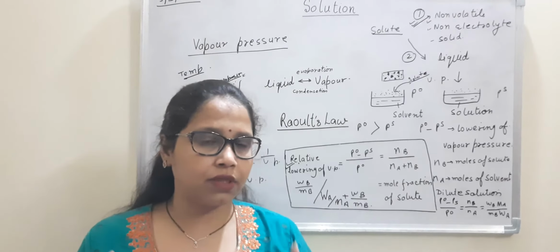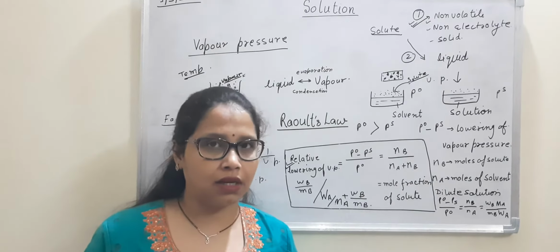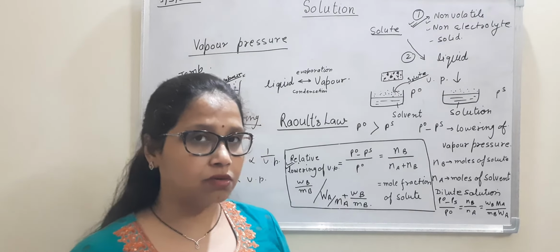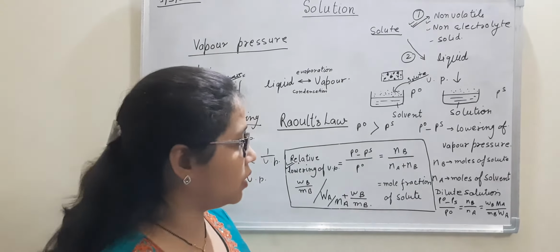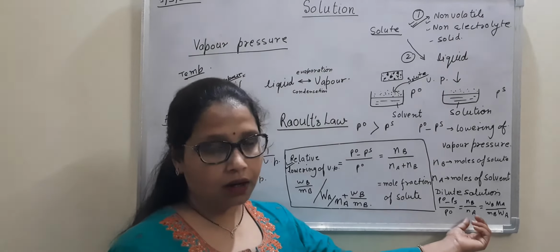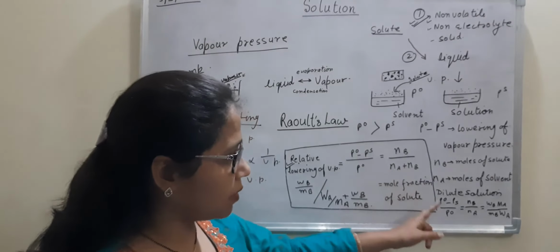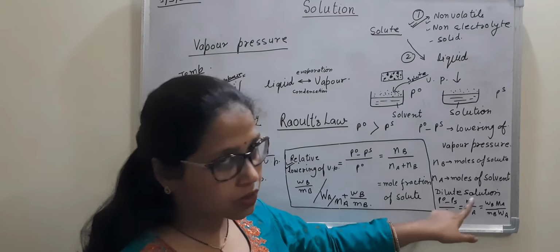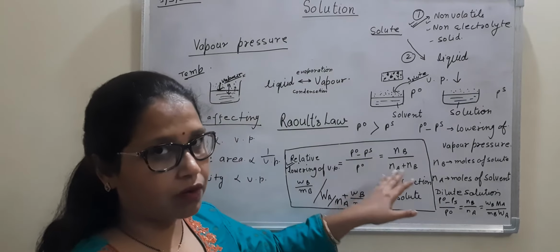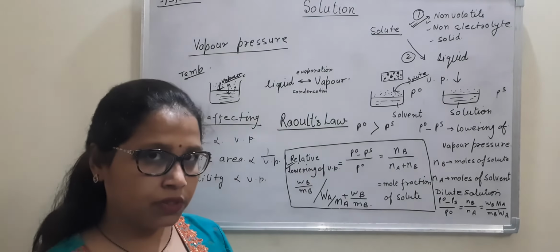Separately, individually, everything has its identity. But when two things are compared, one is very big, then only other one can be neglected. So when we are taking solvent and solute, and if solvent is very large in amount, then only what we will do, Na plus Nb may be taken equal to Na. So the same thing may be written here also, but this is for the dilute solutions only. If it is concentrated solution, we have to take into account both the components.